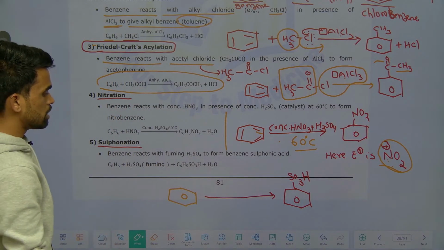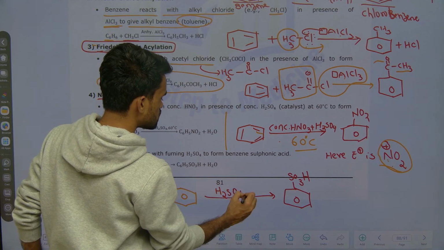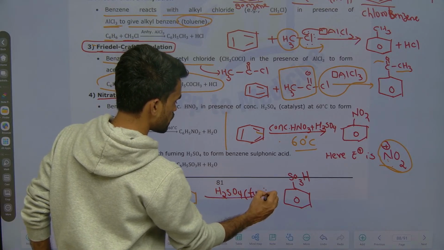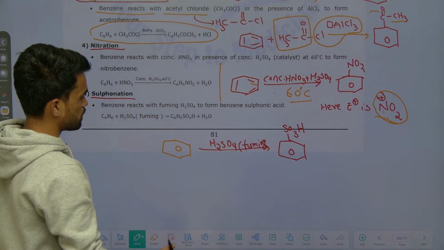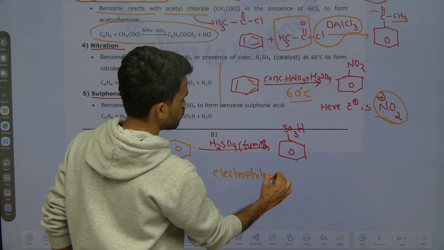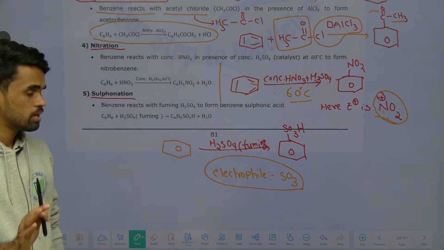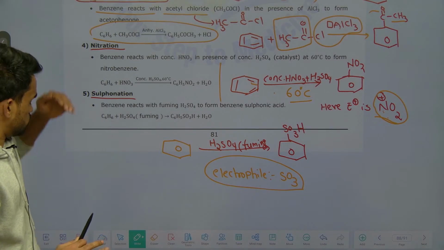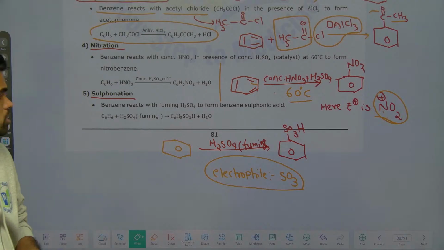For this purpose, you need to take oleum or fuming sulfuric acid. Now if you want to mention it more effectively, just mention that the electrophile involved here is SO3, sulfur trioxide. That's it. These are the 3 points you mention, and that is more than enough here. So all 5 reactions are discussed.